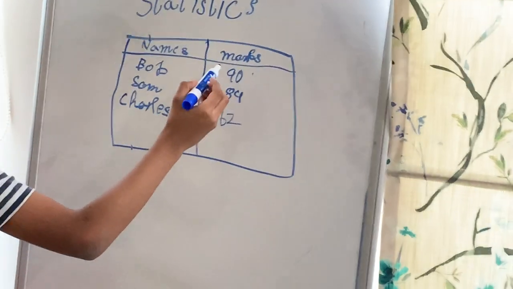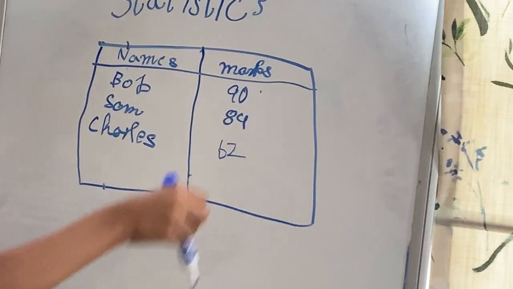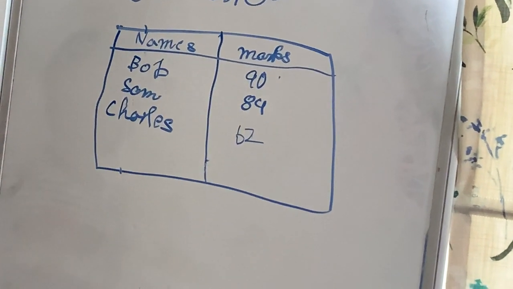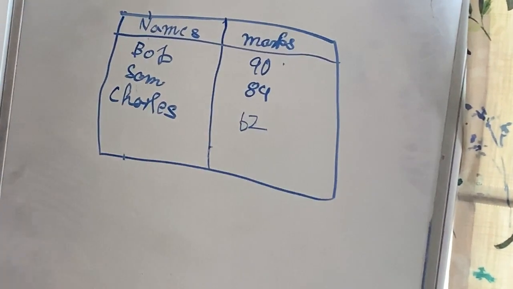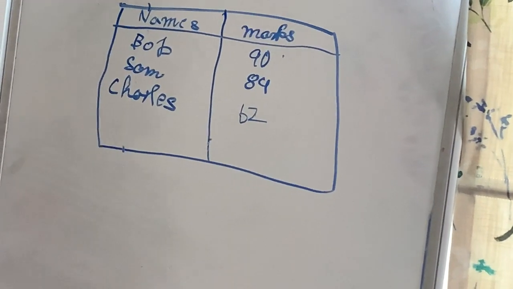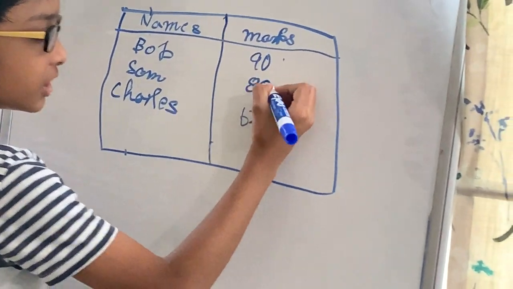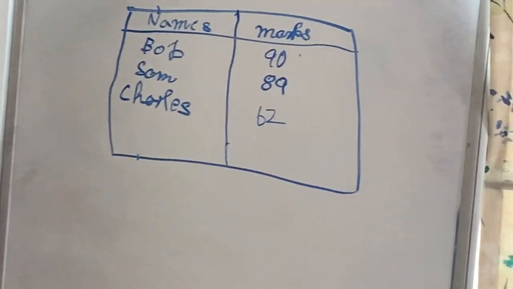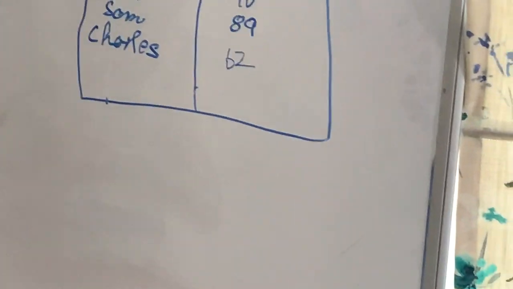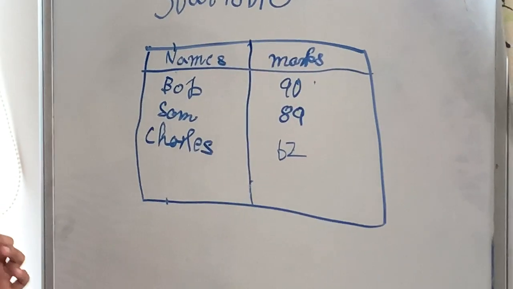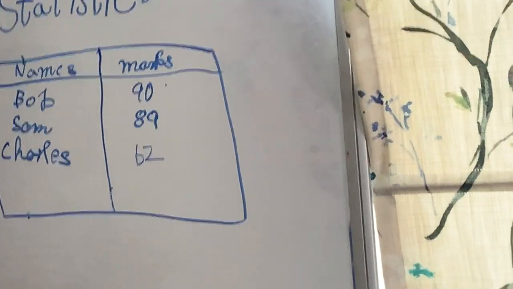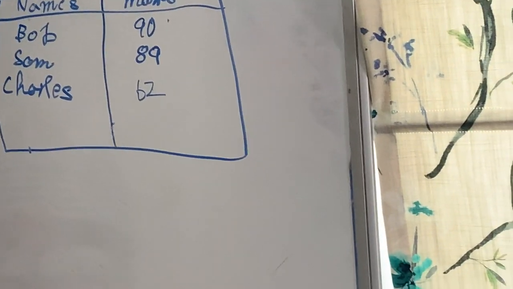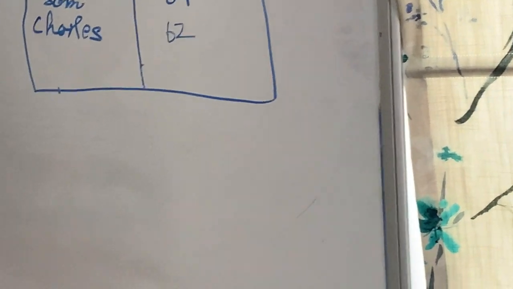Now, let's say what is the average of the marks? The average of the marks is 90 plus 89 plus 62 divided by the amount of the marks, which is 3. So 90 plus 89 is 179, and 179 plus 62 equals 241.